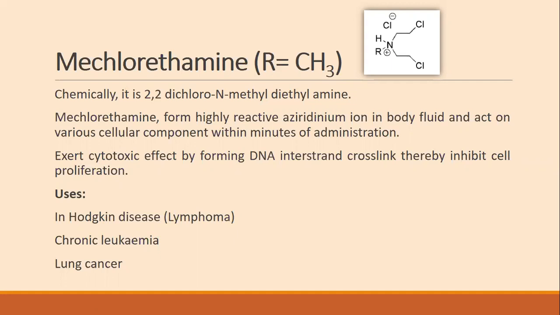Mechlorethamine finds use in the treatment of Hodgkin's disease, which is known as lymphoma. It is used in the treatment of chronic leukemia, and is effective in the treatment of lung cancer.